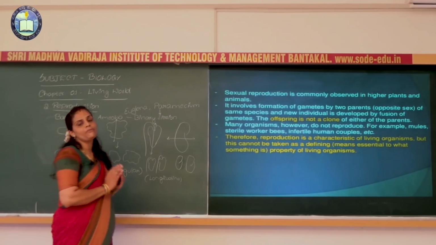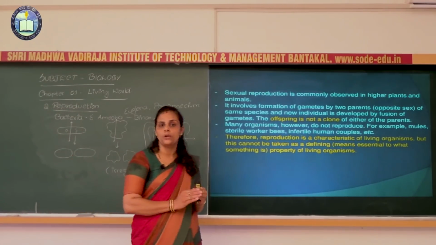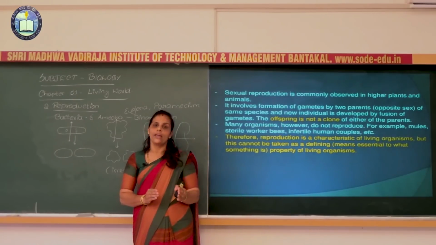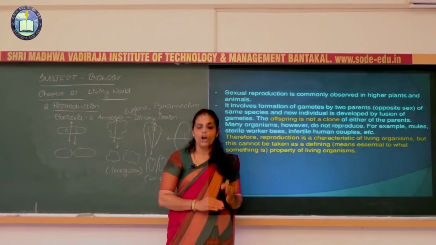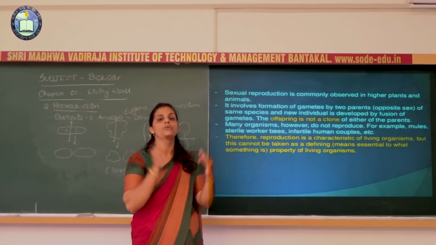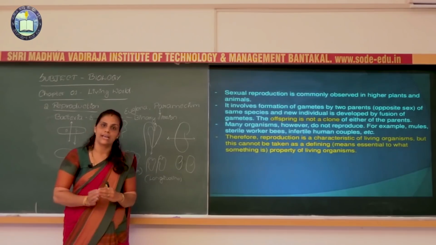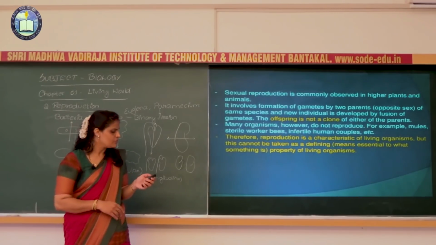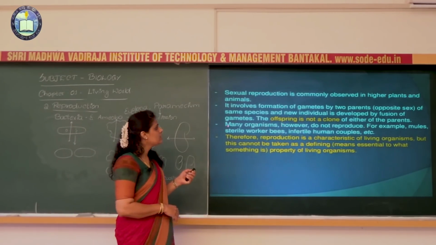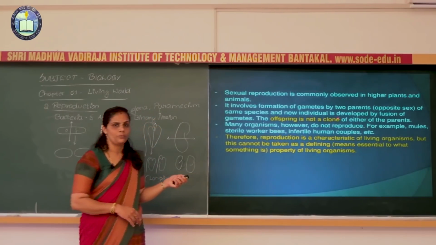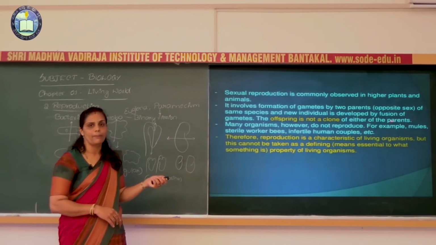So the main characteristics of sexual reproduction are the production of gametes and the fusion of gametes. The fusion of gametes leads to zygote formation. So the offspring are not clones of either of the parents.